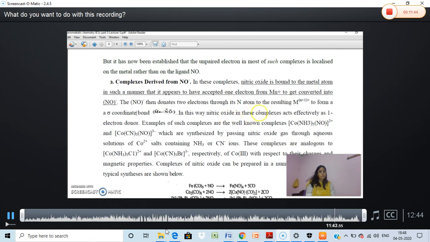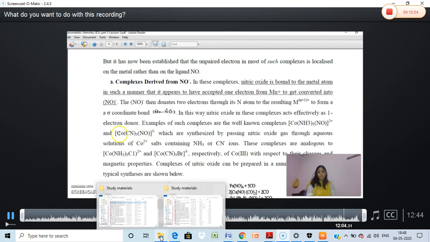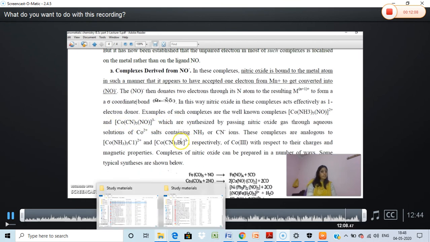In this way, nitric oxide in these complexes acts effectively as a 1 electron donor. In NO plus it acts as a 3 electron donor, in NO it acts as a 2 electron donor, and in NO minus it acts as a 1 electron donor. These are some of the examples where NO acts as a 1 electron donor.